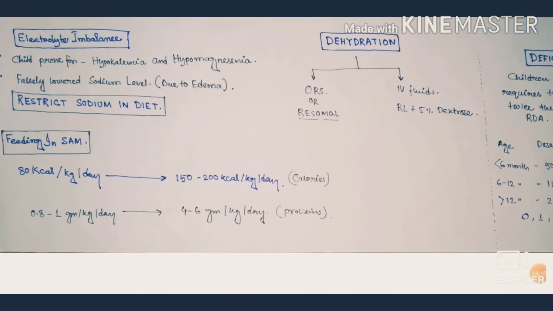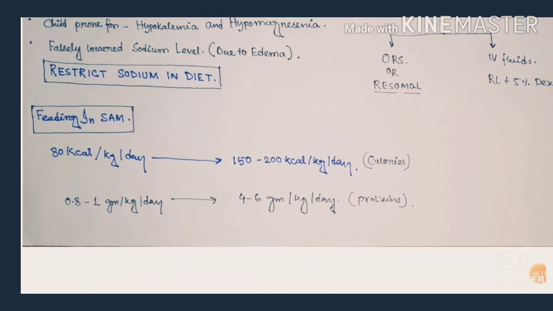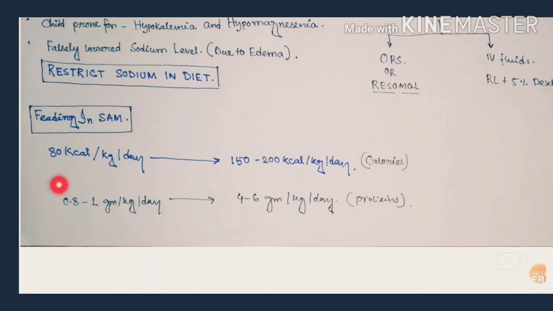Now, how will you give feeding in SAM patients? We should start with low calories and then gradually increase the calories. At first we should give 80 kilocalories per kg per day. Then we should gradually increase by 10 to 20 kilocalories per kg per day, and the maximum calories we can give to a SAM patient is 150 to 200 kilocalories per kg per day.